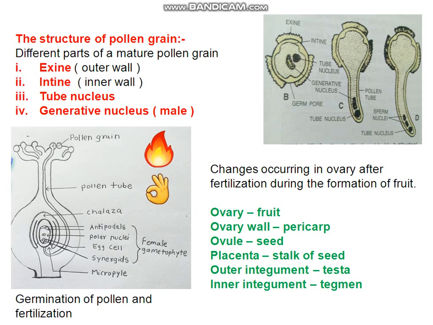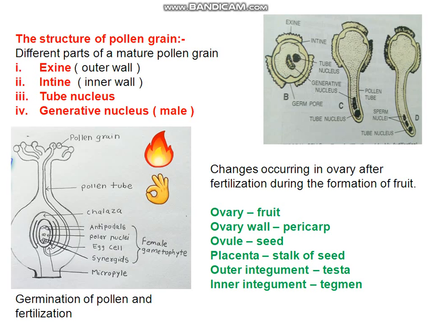The larger one is called generative nucleus and the smaller one is called tube nucleus. Afterwards the generative nucleus divides to form two sperm nuclei, and these two sperm nuclei are the male gametes.